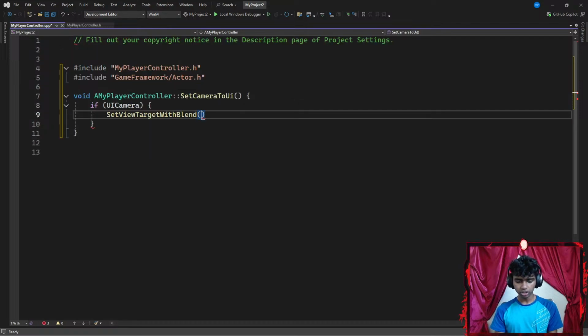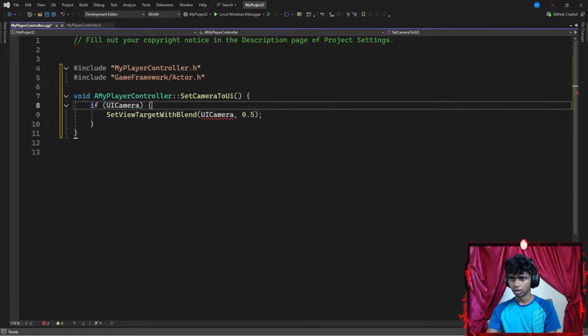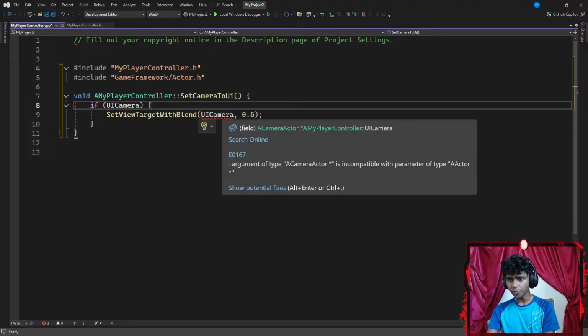My new view target could be something like my UI camera, and my blend time could be something like 0.5, ending with a semicolon. Okay, here's the thing, CAMERA. Did I spell camera correct? Let's copy that, let's paste it here. I think, yeah, it's correct. Did I mess something up? Okay. Is it just my editor?